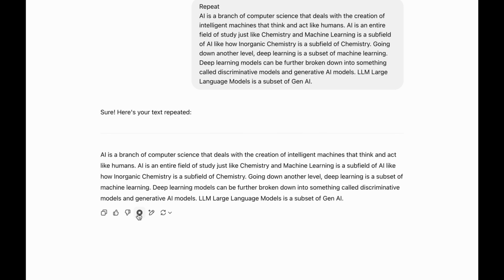Sure. Here's your text repeated. AI is a branch of computer science that deals with the creation of intelligent machines that think and act like humans.